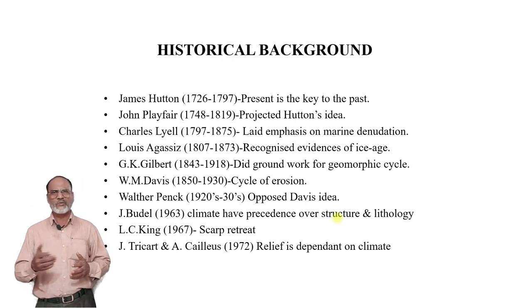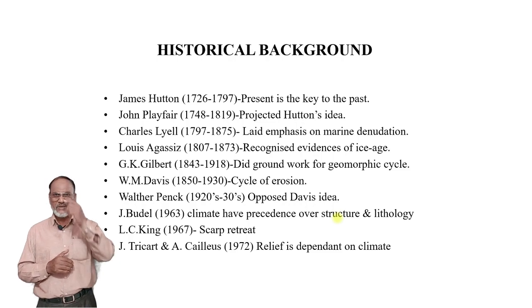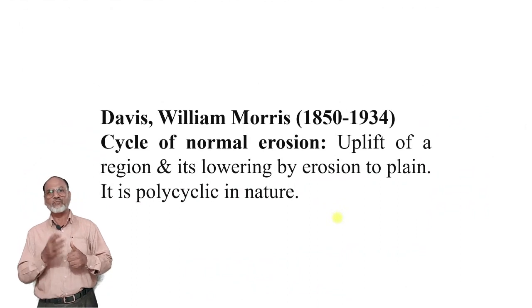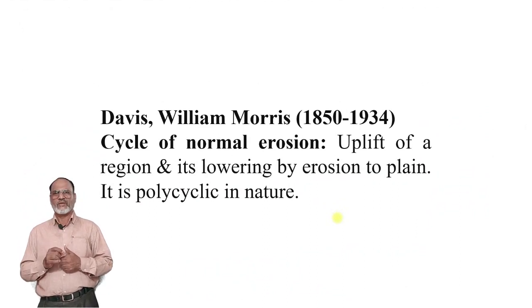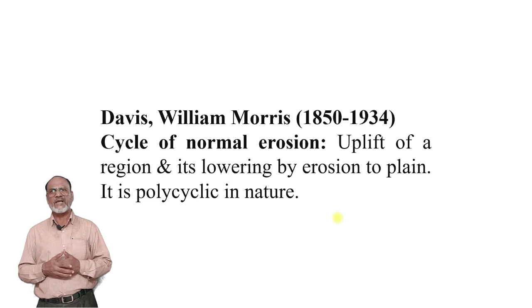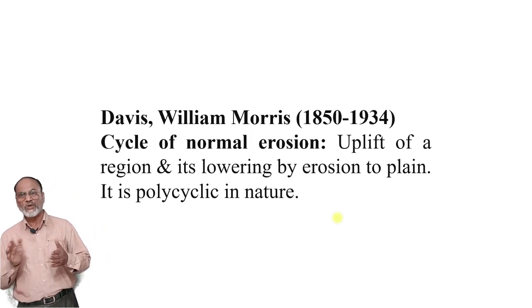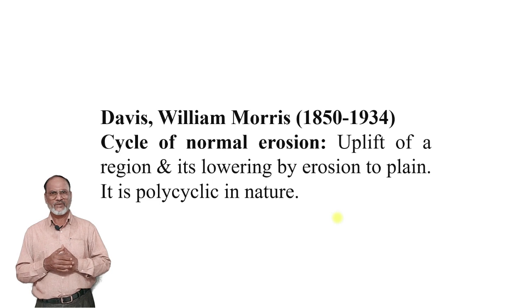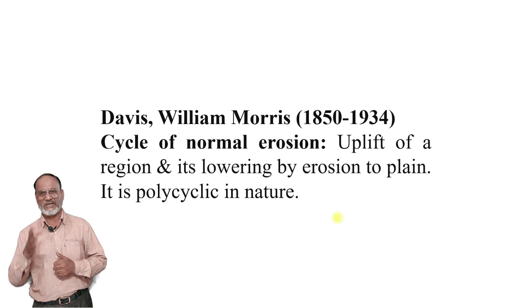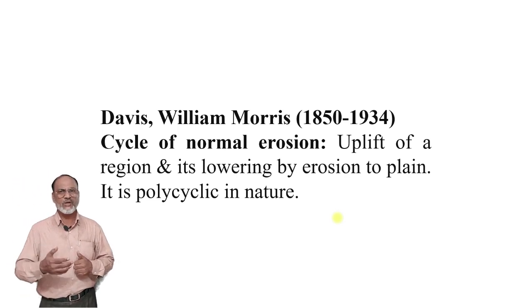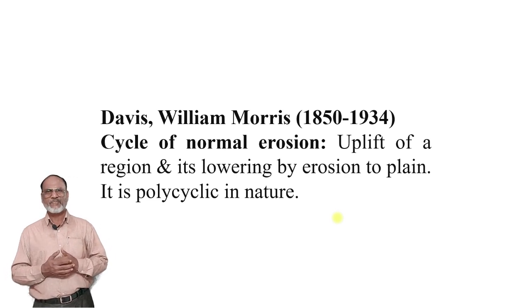Now, in the next slide, we are going to see that the very important thumb rule in geomorphology started from Davis. He gave the theory of the cycle of normal erosion, where he explained uplift of a region and its lowering by erosion to peneplain or plain. And he explained it as polycyclic in nature. So here is the Davis model, and what this model says, in the next slide you can see.